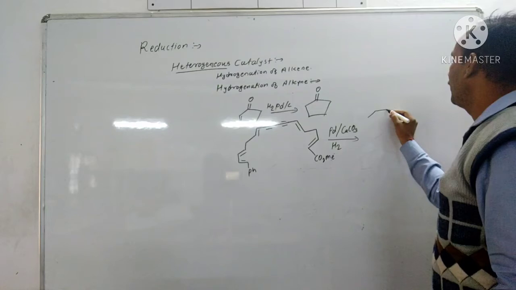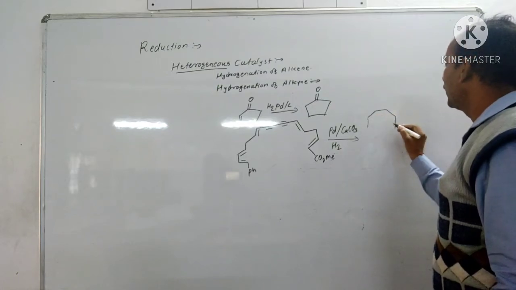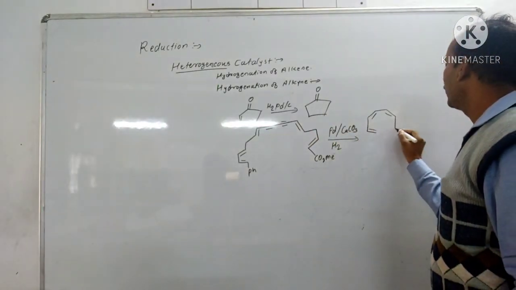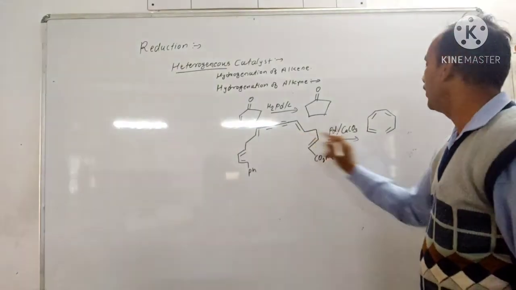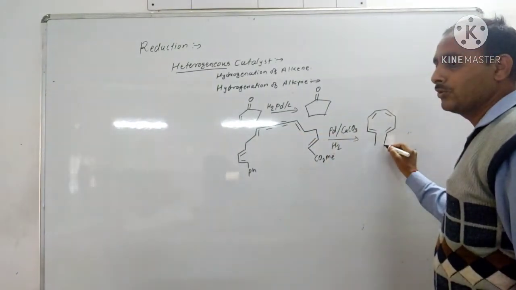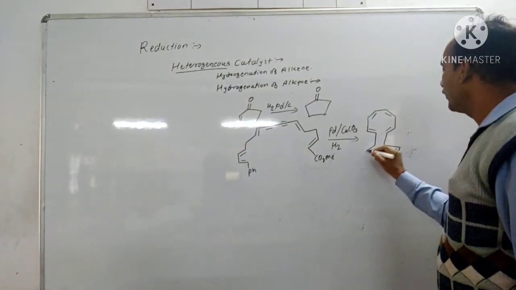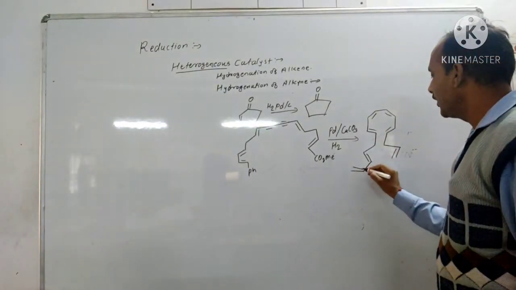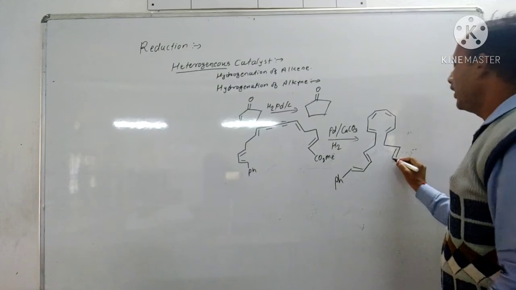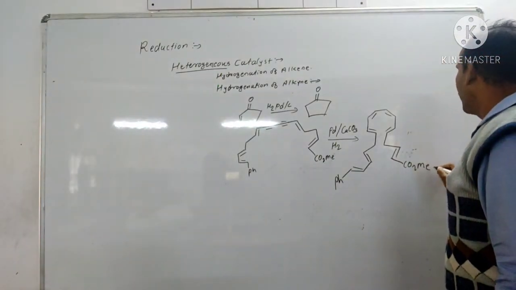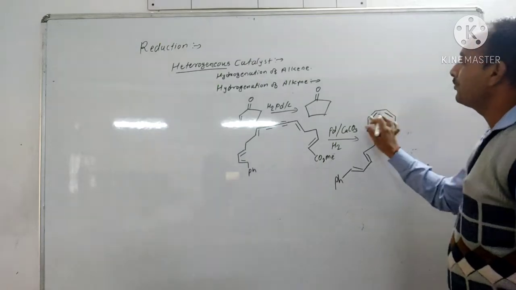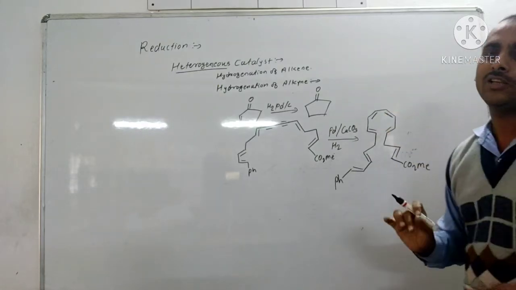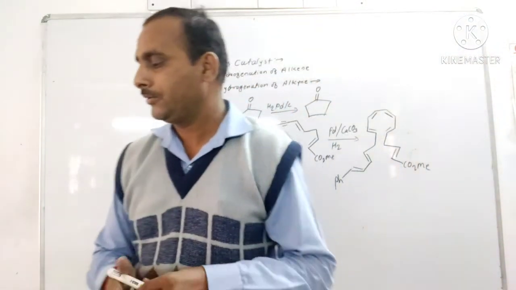So there is formation of cis alkene from this carbon-carbon triple bond. Then this remains a conjugated double bond. Then again CH2. Then again there is double bond. There is also double bond. This double bond, and here is Ph, double bond, CO2Me. So these two alkenes are formed from the two alkyne groups by using Lindlar catalyst. So there is cis alkene obtained by using the Lindlar catalyst.